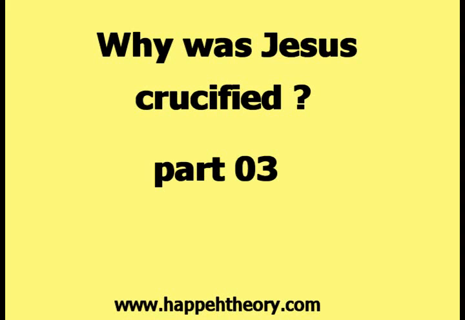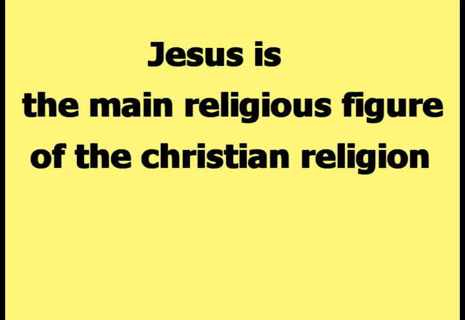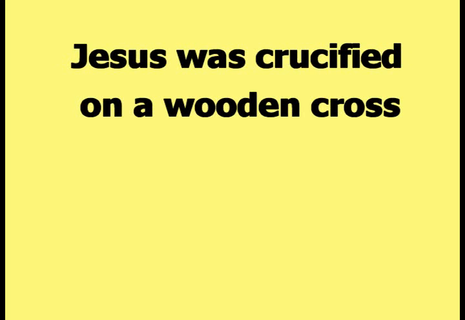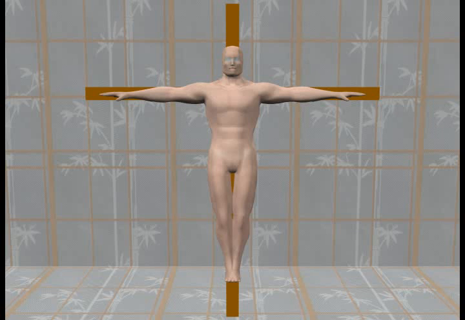This video is part 3 of the series titled, Why Was Jesus Crucified? Jesus is the main religious figure of the Christian religion. According to legends, Jesus was crucified on a wooden cross, as demonstrated in this picture. His legs were fastened to the vertical part of the cross, while his arms were fastened to the horizontal part